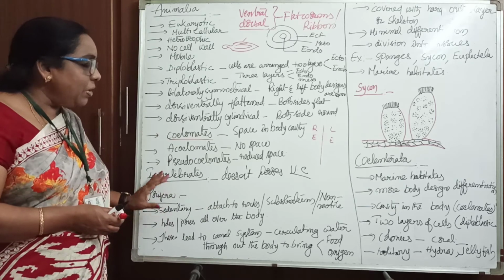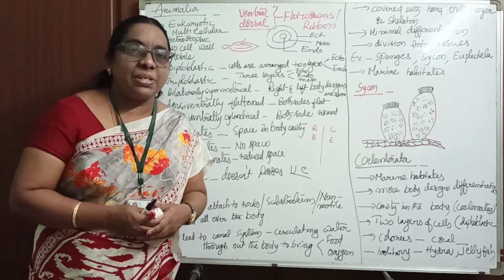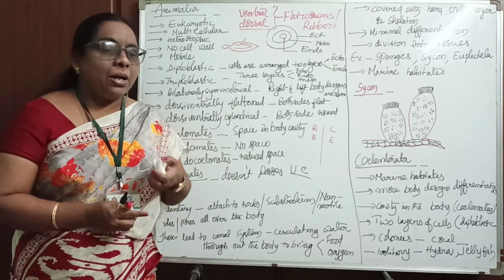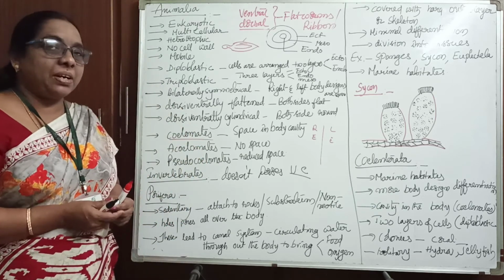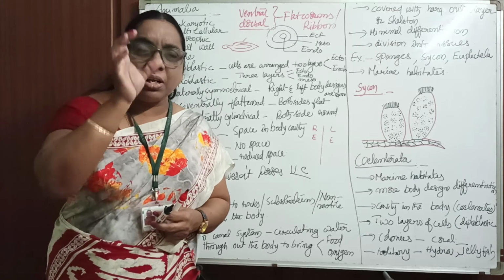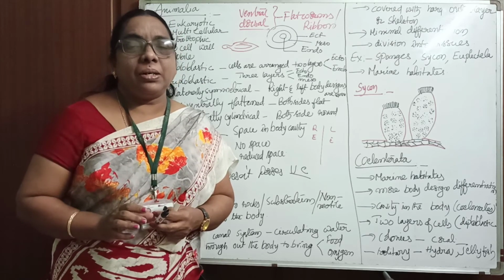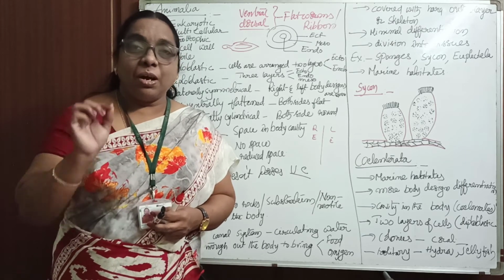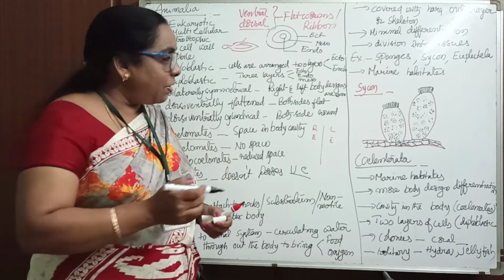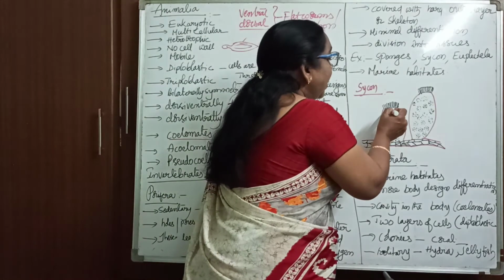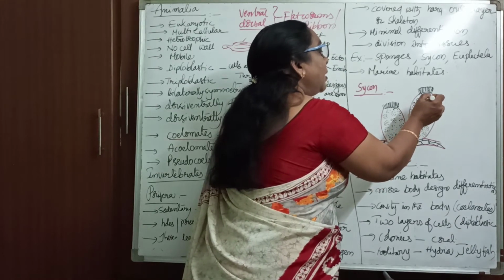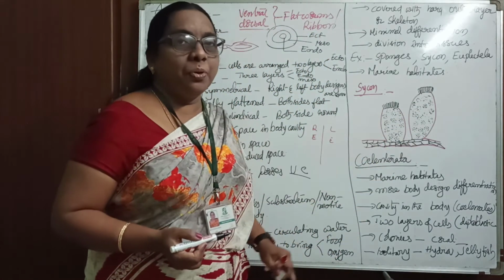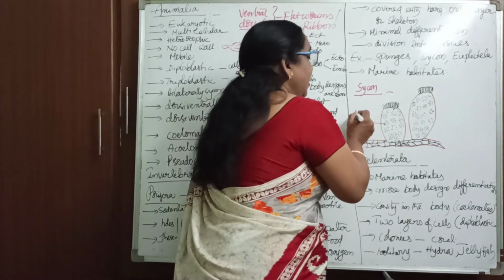Coming to the first phylum, Porifera. All these are Greek terminologies, children. What is the meaning of Porifera? Porifera means the total organism has holes or pores. See, these are called holes. The total body of this poriferan has pores. These are called pores.